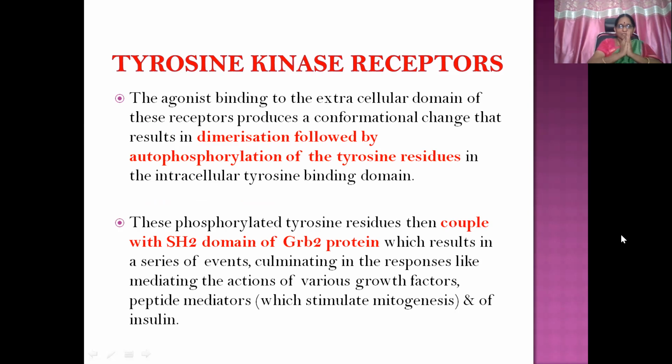This is followed by autophosphorylation of the tyrosine residues in the intracellular tyrosine binding domain. These phosphorylated tyrosine residues then couple with the SH2 domain of GRB2 protein, which results in a series of events culminating in responses like the actions of growth factors and peptide mediators, mitogenesis, etc.